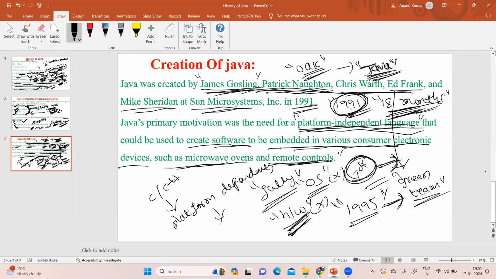They started development of Java in 1991. They spent 18 months to develop the first version of Java. After 18 months, they tested the first version on their systems. Finally they succeeded and released the first version of Java in 1995. So this is a brief history of Java.